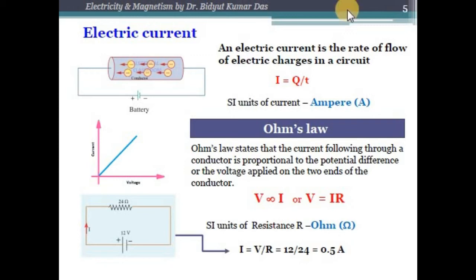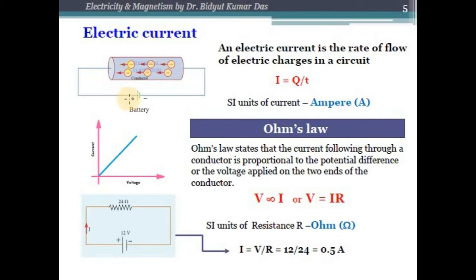Suppose this is a conductor, and suppose you join the two ends of this conductor to the positive and negative terminals of a battery. We all know that conductors always have some free electrons which are responsible for producing electric current.